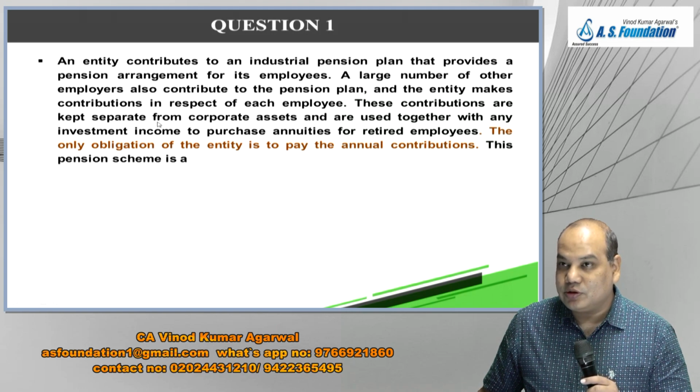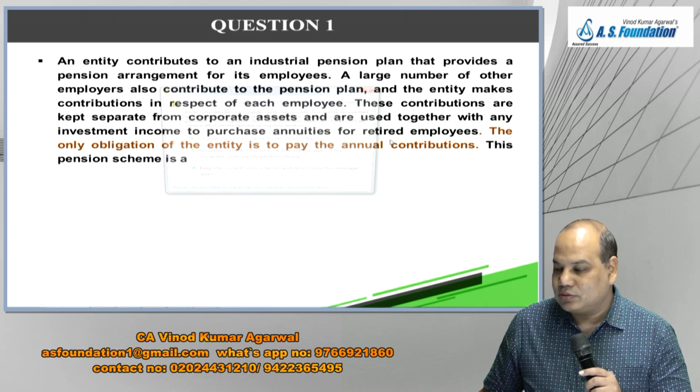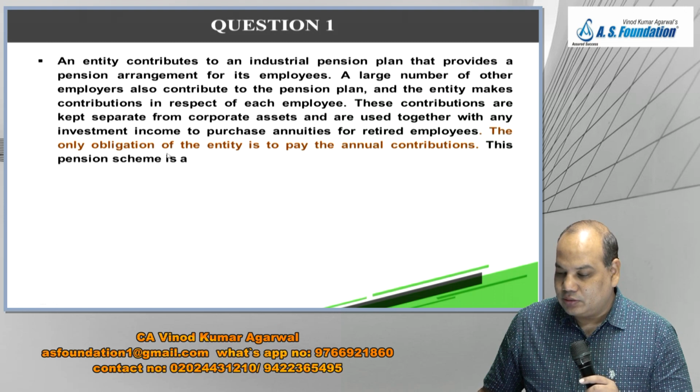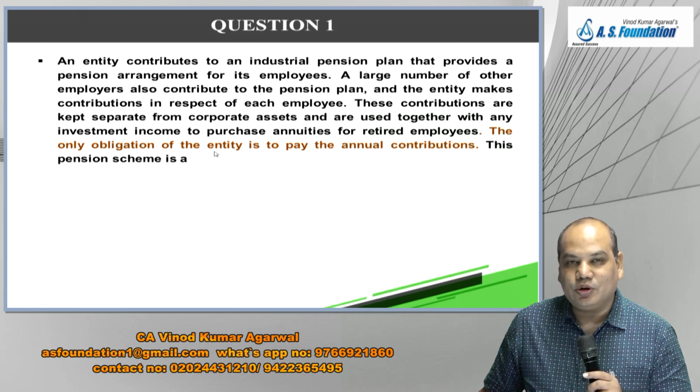These contributions are kept separate from corporate assets and are used together with any investment income to purchase annuities for retired employees. The only obligation of the entity is to pay the annual contribution. Underline, the only obligation of the entity is to pay the annual contribution.